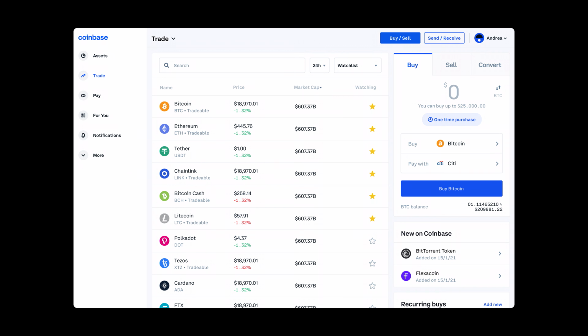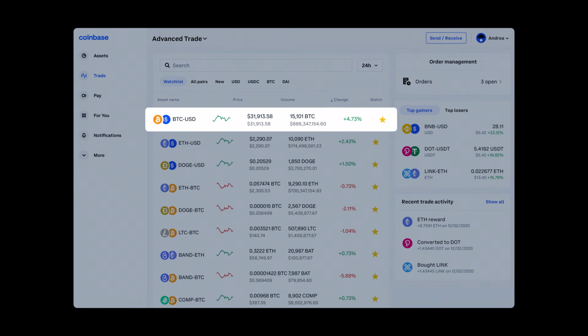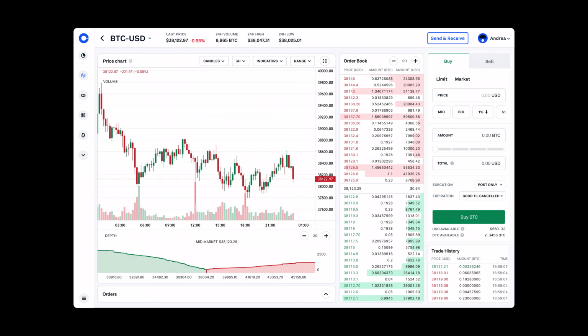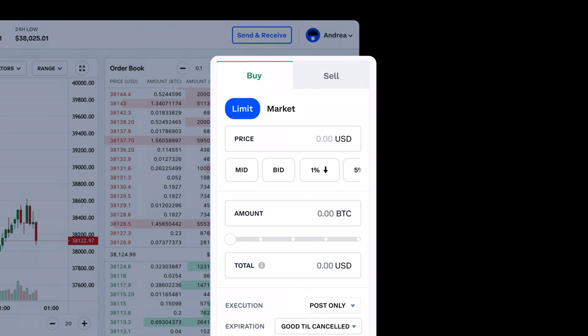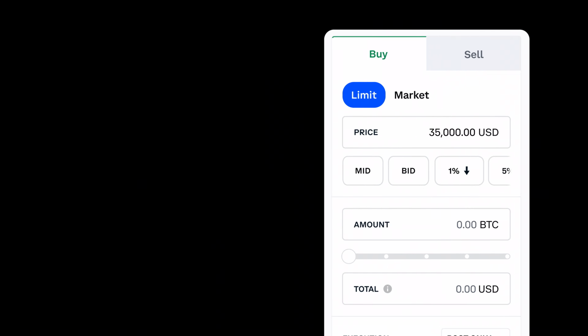To place a limit order, start by clicking the Advanced Trade tab. After doing your research, you might think that the price of Bitcoin is too high. You want to buy, but only if the price drops. Set up a buy limit order by going to the Buy tab, selecting Limit, and typing in your price. You can also quickly pick your price with a few different shortcuts.